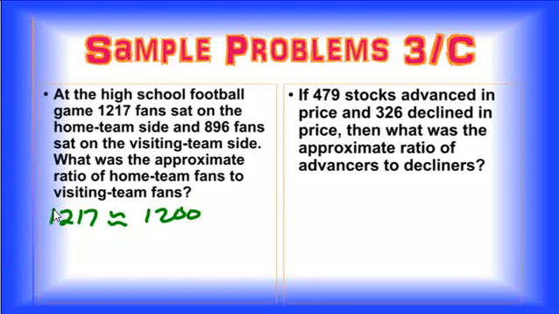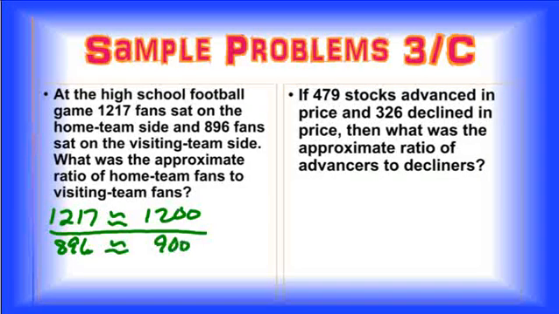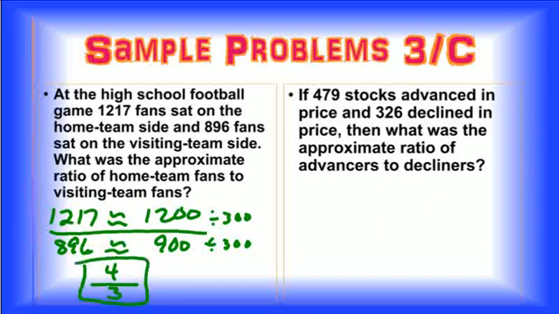We're doing the ratio of the home team to the visiting team. So the home team had about 1,200, and the visiting team 896, that's roughly 900. If we reduce these, we can reduce each of these by 300. 1,200 divided by 300 would be 4, and 900 divided by 300 would be 3. So you would have a ratio of 4 to 3.